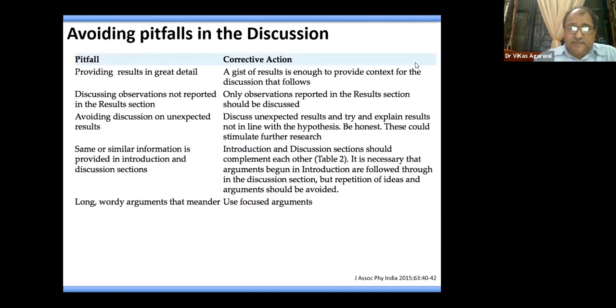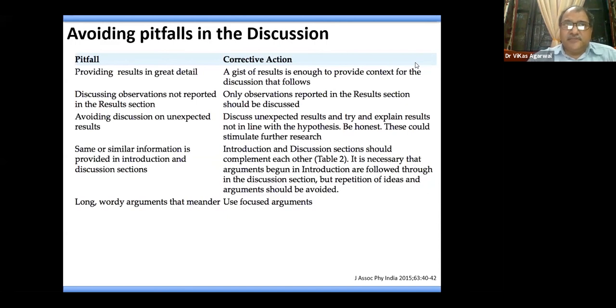So there are certain pitfalls which should be avoided during the discussion part. Do not discuss results again in the discussion; only a summary of the results is enough. Do not discuss any observation or any result data that you have not provided in the results section.